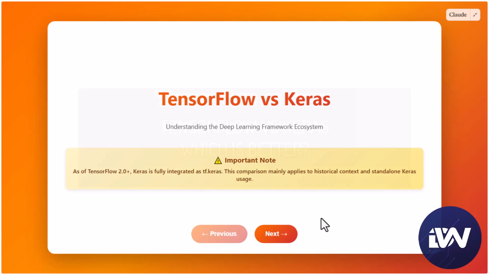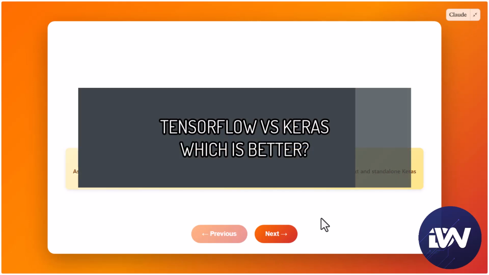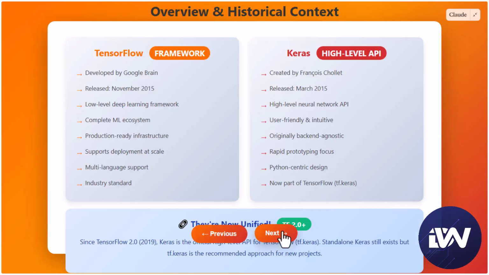Today, we're answering a big question. TensorFlow versus Keras. Which one is better? Let's break it down clearly and fast. First, here's the key thing to understand. Keras is now part of TensorFlow. So this isn't really a fight. It's about how deep you want to go.